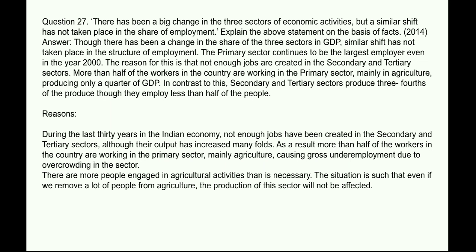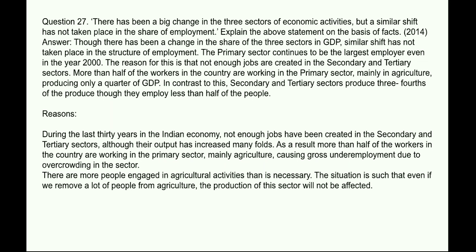More than half of the workers in the country are working in the primary sector, mainly in agriculture, producing only a quarter of GDP. In contrast to this, the secondary and tertiary sectors produce 3/4 of the produce, though they employ less than half of the people. Reasons: during the last 30 years in the Indian economy, not enough jobs have been created in the secondary and tertiary sectors, although their output has increased many fold.